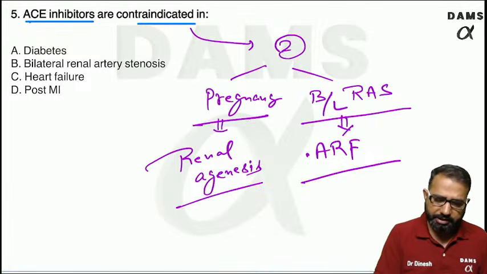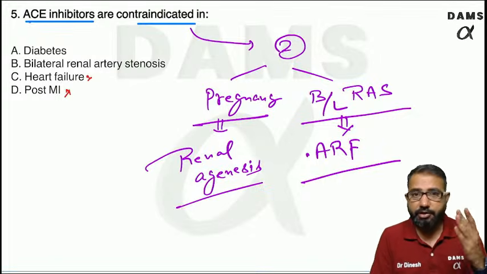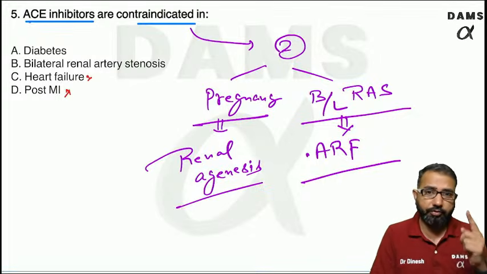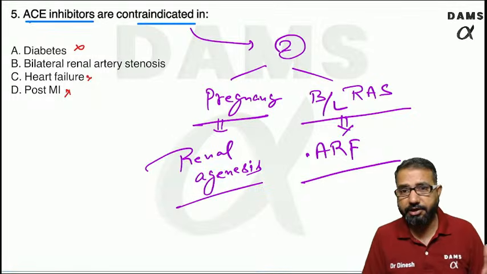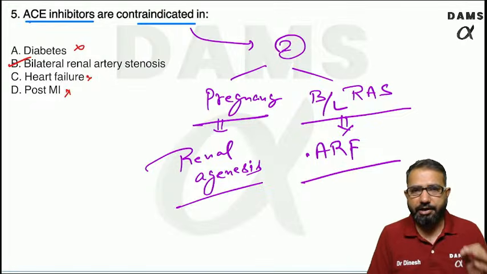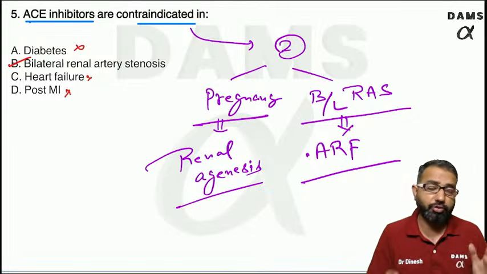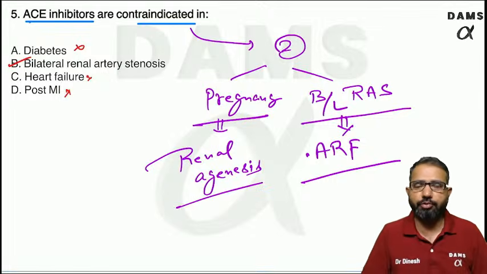So in this case, you can see in post-MI, we use it, it is the drug which decreases the remodeling risk. In heart failure, they are used. They are decreasing the risk of remodeling in heart failure, in post-myocardial infarction. In diabetes, they decrease the risk of nephropathies, but never use in these patients. Bilateral renal artery stenosis and pregnancy are the only two contraindications of ACE inhibitors and ARBs. Otherwise, there is no absolute contraindication.